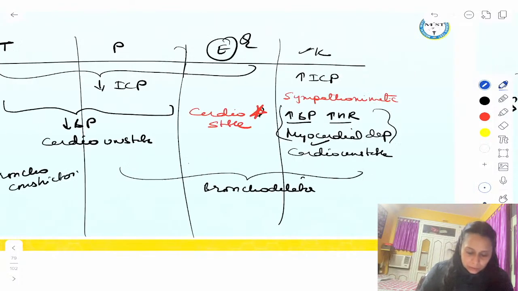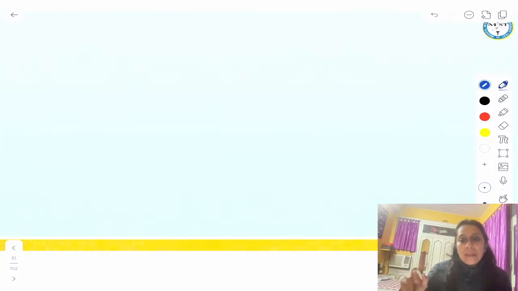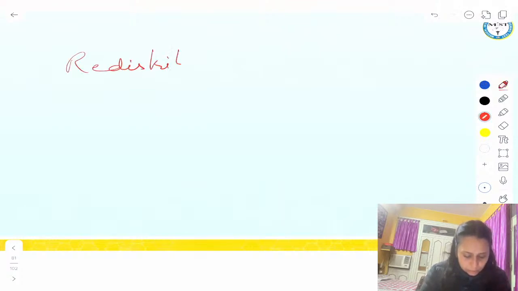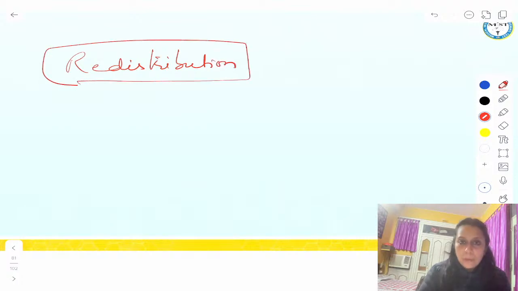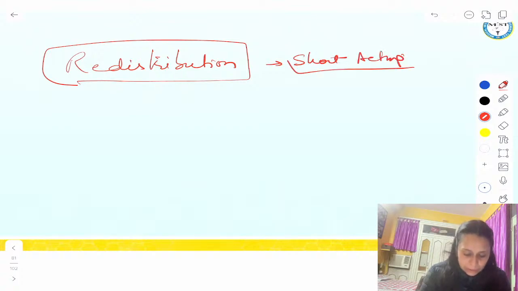Okay. Now another thing we need to remember, single dose of any of these agents cause rapid awakening because of the phenomenon of redistribution. So remember this word, redistribution. They all show the property of redistribution. So they are short acting because they all get redistributed.